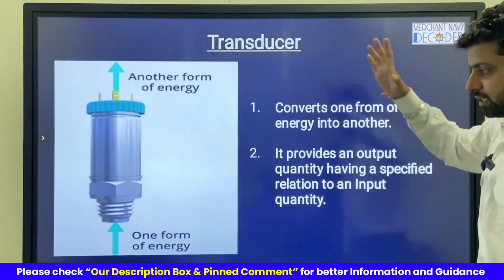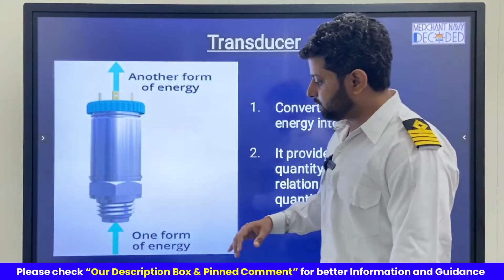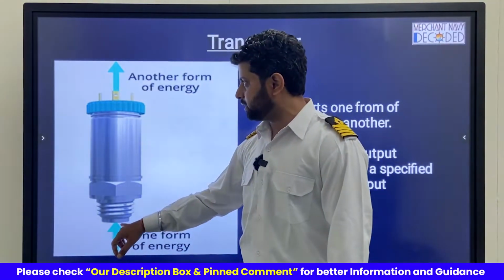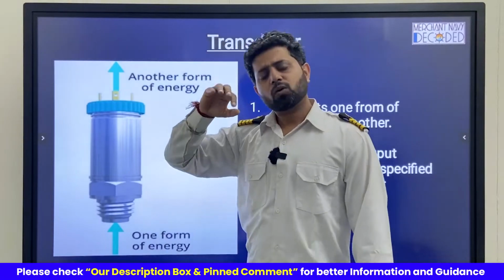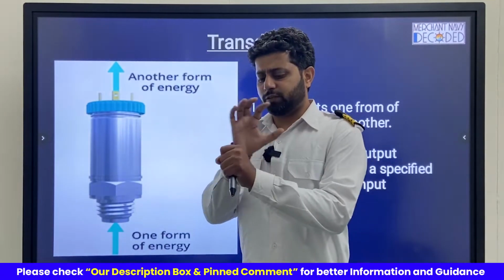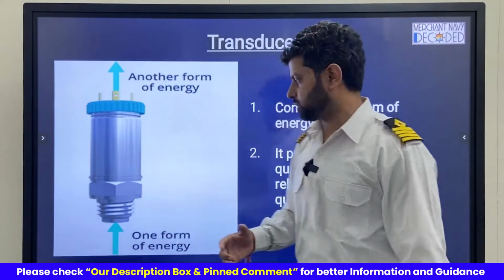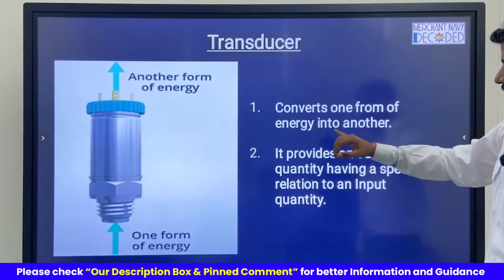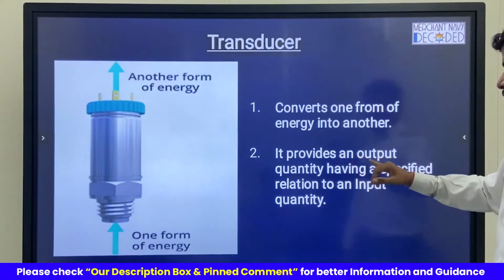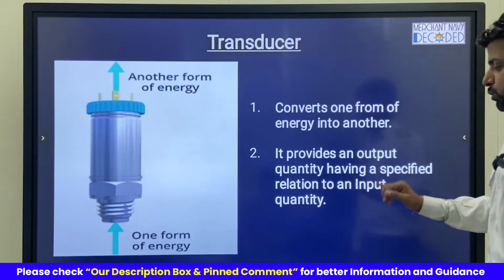Now, what is a transducer? A transducer is someone which converts one form of energy into another form. Anything which converts one form of energy into another form is called a transducer. Say, converts one form of energy into another. It provides an output quantity having a specified relation to input quantity.